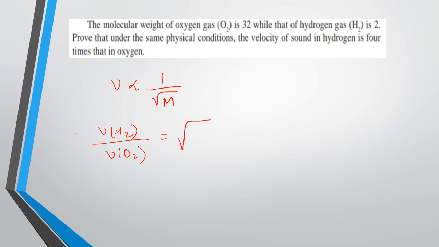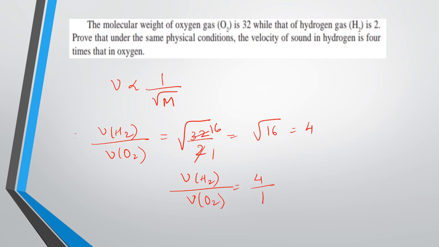That is root 32 upon 2. So 2 ones are 2, 2 16s are 32. So root 16 gives us 4. So that means velocity of hydrogen upon velocity of oxygen is equal to 4 upon 1. So if we cross multiply, it appears as velocity of hydrogen is equal to 4 times the velocity of oxygen, and hence we have proved that the velocity of sound in hydrogen is 4 times than in oxygen.